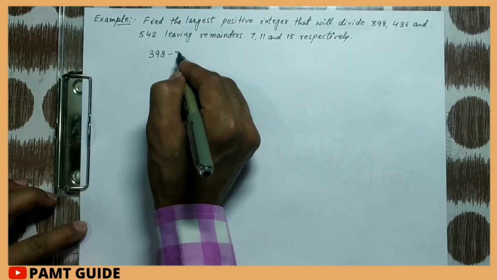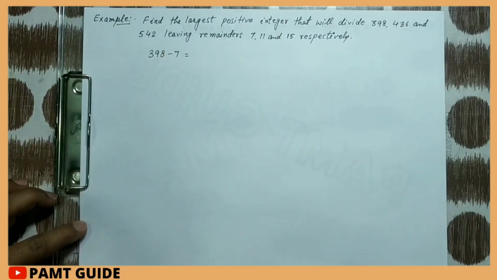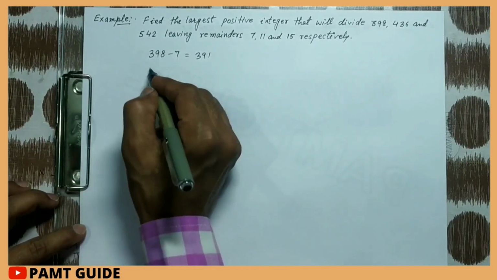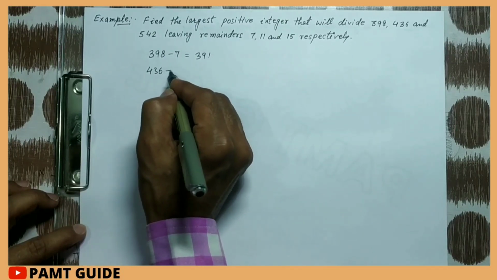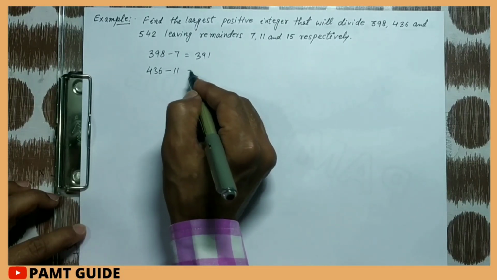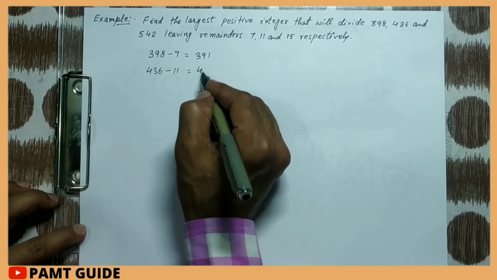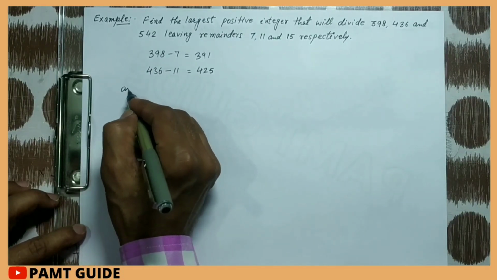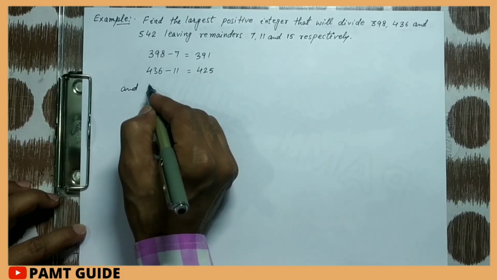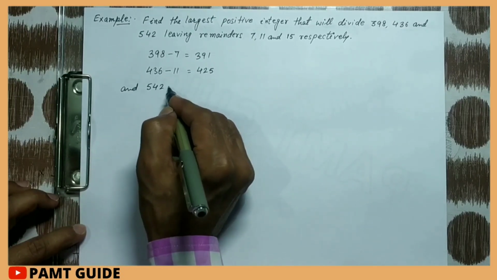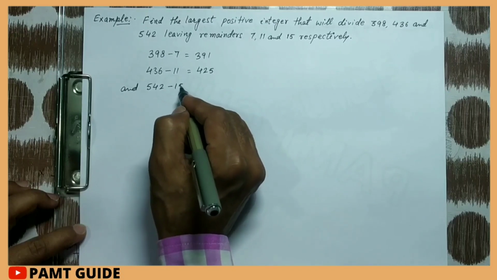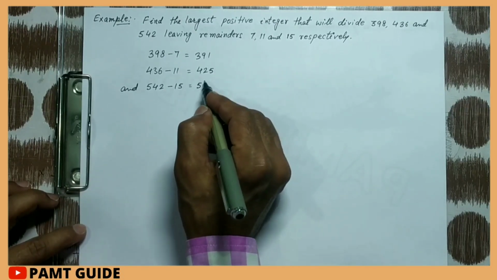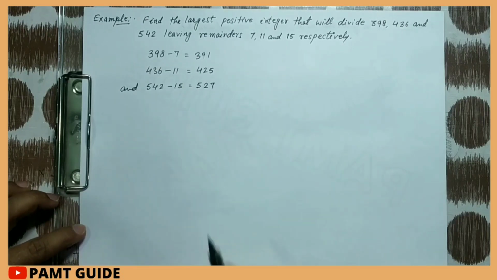398 minus 7, we shall get 391, and 436 minus 11, we get 425, and 542 minus 15, we shall get 527.